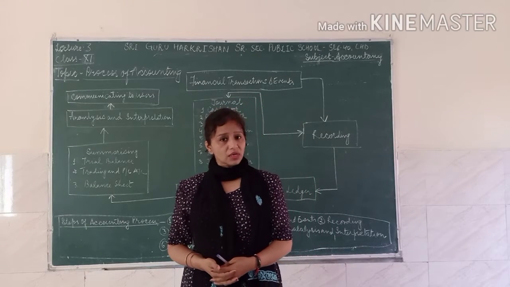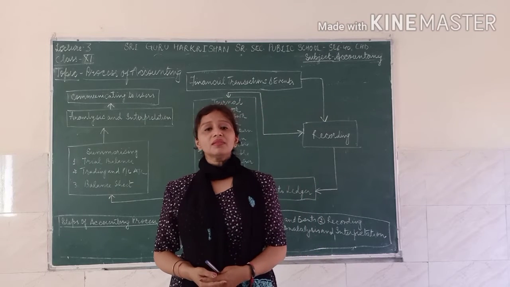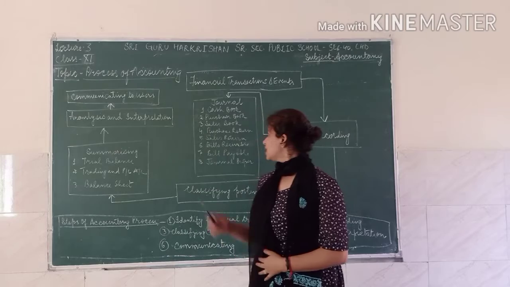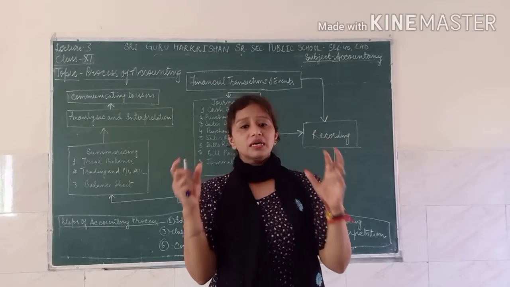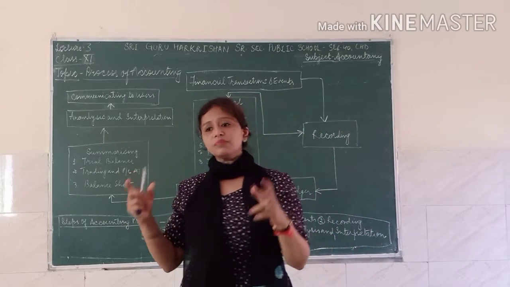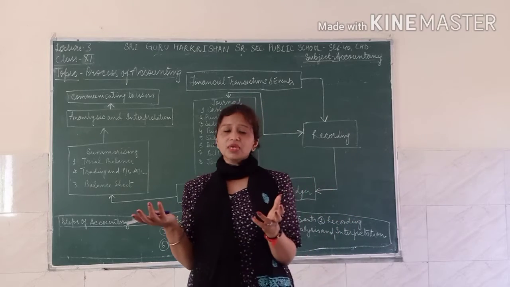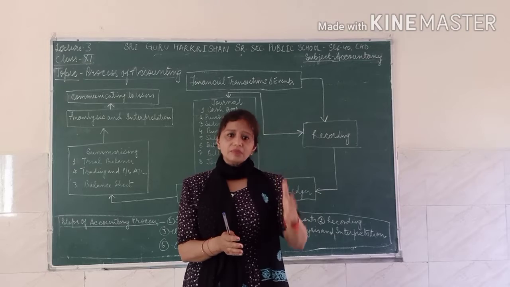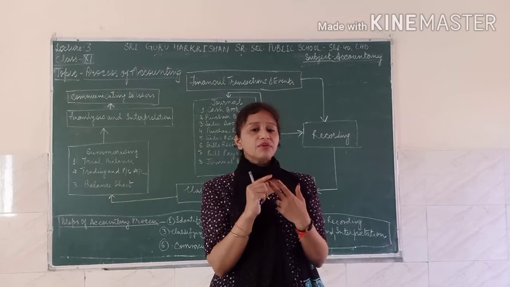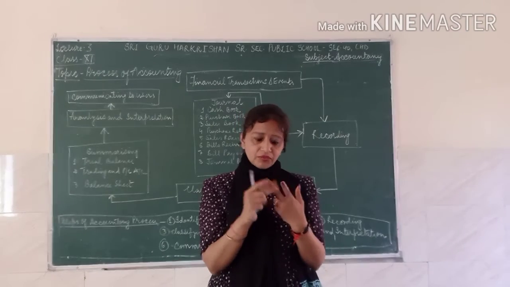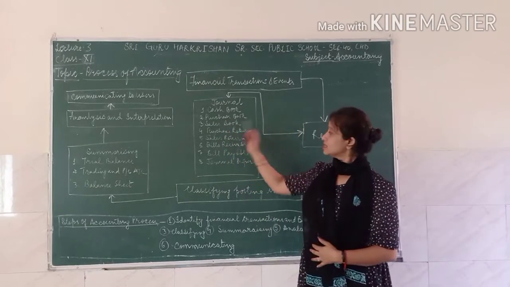See, when we do trading or any business, we are mostly related with the buying and selling of goods. When there is buying, it means you are purchasing something. Either your business is a manufacturing concern or any other business, there are goods and services. Either you are buying something or you are selling something. It means that in business, basically two things happen, buying and selling. When you are buying, it means purchase. When you are selling, it means sale. So these books are the purchase book and the sale book.